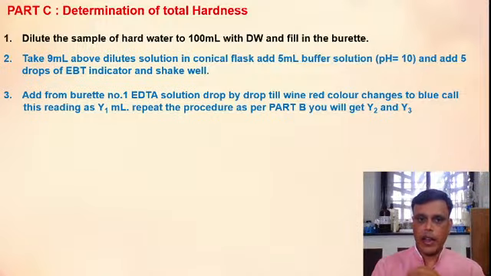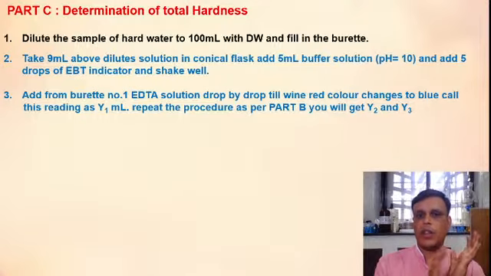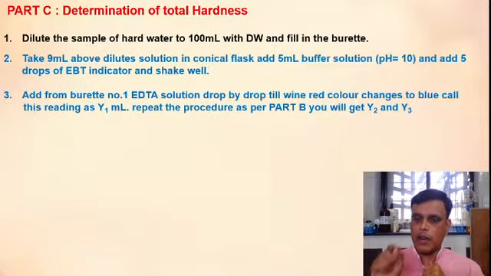So after getting wine red color, what do you have to do? You have to titrate this wine red solution with EDTA drop by drop till you get a blue color, and after getting blue color, you have to record the reading as Y1 ml. So your end point is wine red to blue, and you will get your first reading, that is Y1 ml. You have to repeat the same procedure as per part B that we saw 5 minutes before.